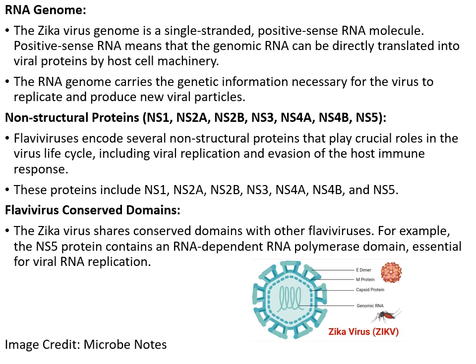There are some other proteins which are called non-structural proteins like NS1, NS2A, NS2B, NS3, NS4A, NS4B, NS5. This flavivirus encodes several non-structural proteins that play a crucial role in the virus life cycle, including viral replication and evasion of the host immune response. So this is the one thing.